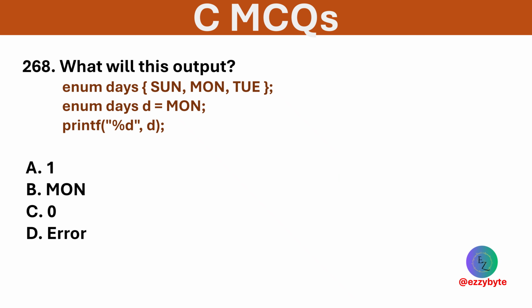What is the output of this code? Options are 1, mon, 0, and error. Option A is correct. Mon is the second enum item, means default value is 1.